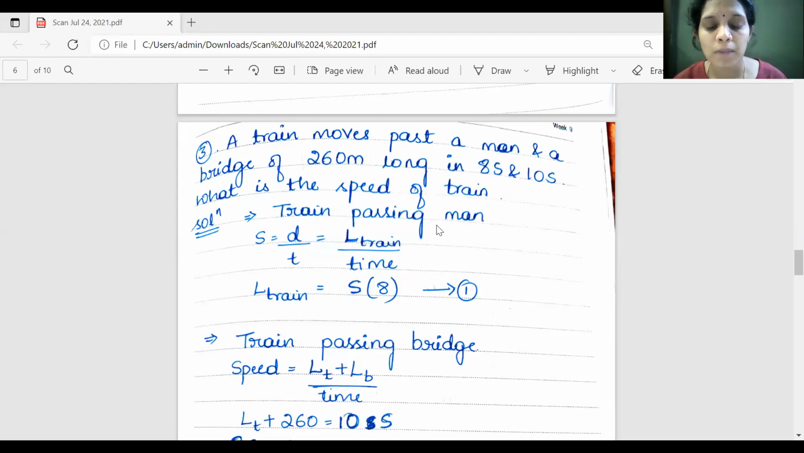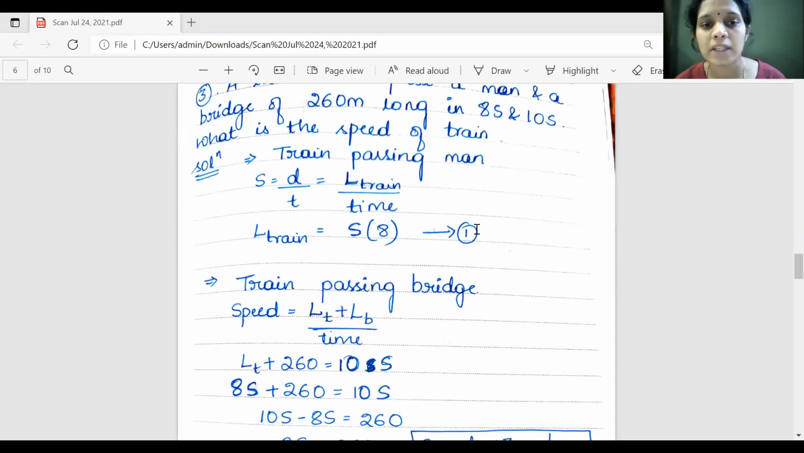If a train is passing a man, speed is equal to distance by time, that is, length of the train by time. If a train is passing a man, pole or tree, this is the only formula. Length of the train is unknown, time is given as 8 seconds, and speed is not known. So length equals speed into 8. This is the first equation.